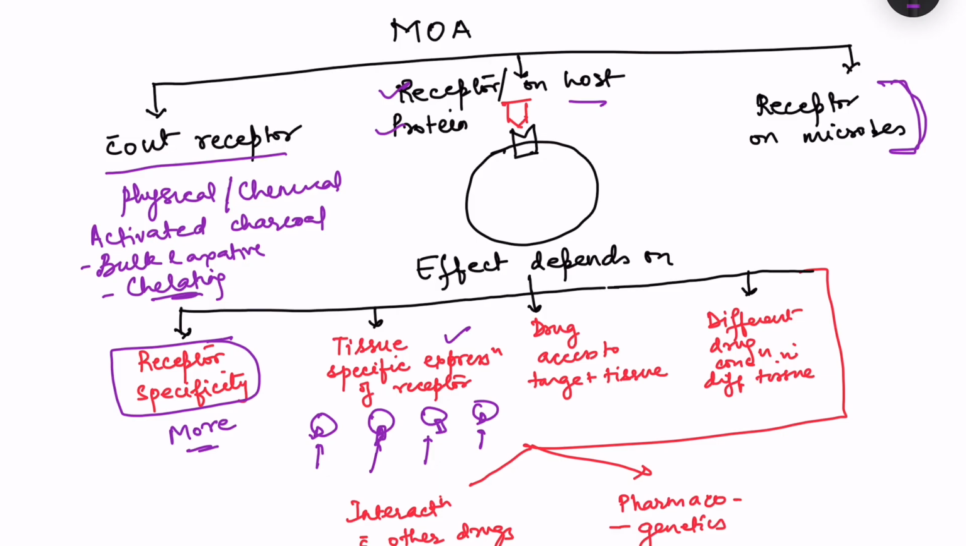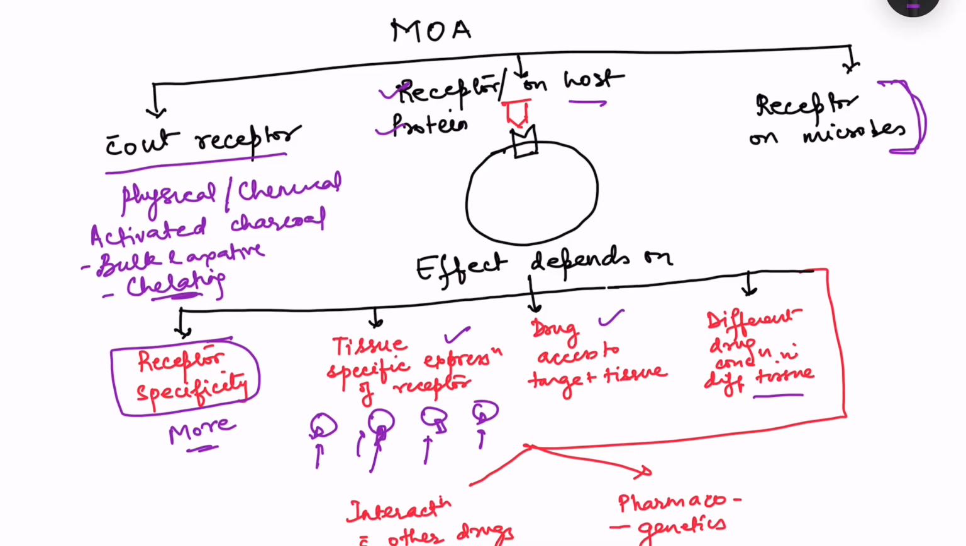And obviously, if you want a certain drug to act on a particular tissue, then the protein to which the drug should bind should be present on the cells of that particular tissue. Okay, then drug access to the target tissue, that means the drug should reach that particular target tissue. For example, if a drug has to act on neurons, then the drug should reach the neurons. It should cross the blood-brain barrier. Then there is the drug concentration in different tissues. Even if the drug is reaching the target tissue, what is the concentration in various tissues? Depending on that, the effect will be there.